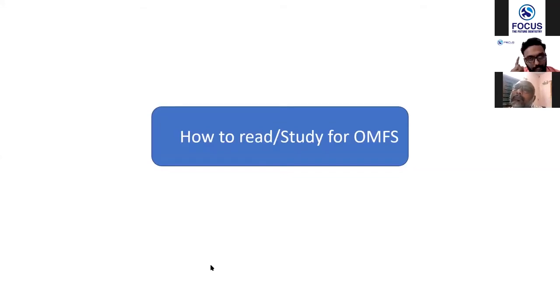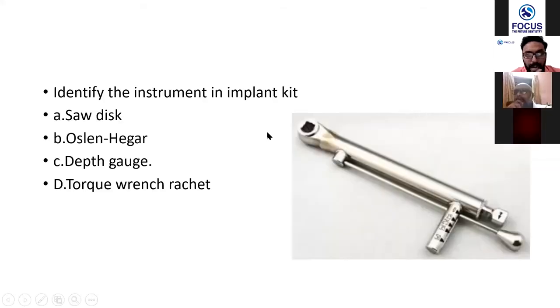I'll just show you one of a few questions which I was asked in recent days, and I'll tell you how to read and how to relate to that. Okay, in this year's paper: identify the instrument in the implant kit. So this was the question they had asked. When such a question comes, you don't just learn by heart what this picture is. If they have tilted or rotated the picture, you will get confused. So don't learn the pictures by heart.